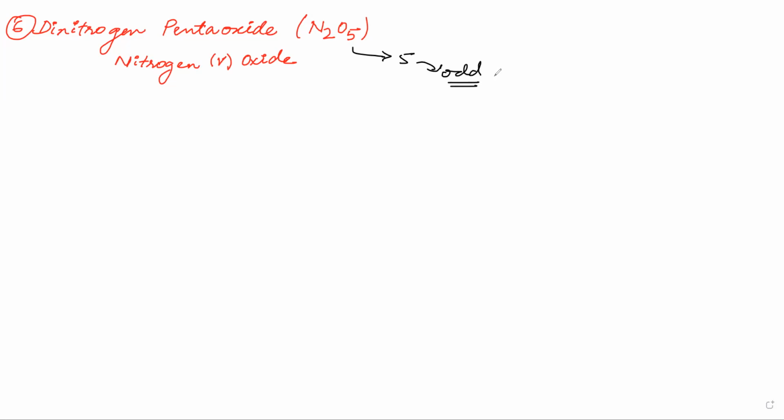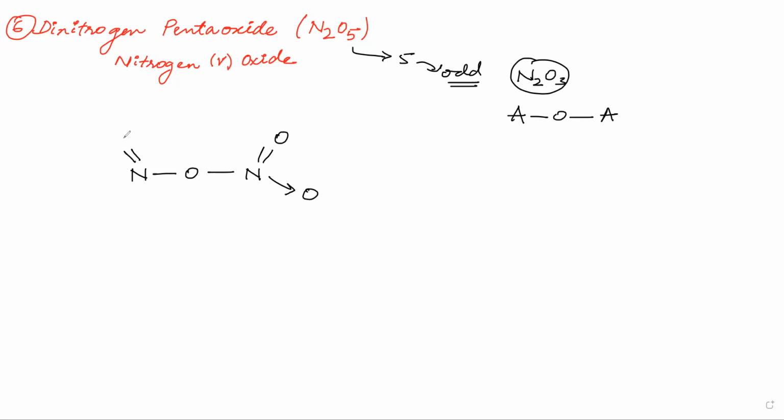And if it is odd, it is not an N2O3 type structure. That means it will have an N-O-N bond. Guys, have you written this now? Yes, sir. That means it will have a nitrogen, oxygen, nitrogen bond. And how many remaining oxygens? 4: a double bond O, then a dative bond O here, a double bond O, and a dative bond O here.